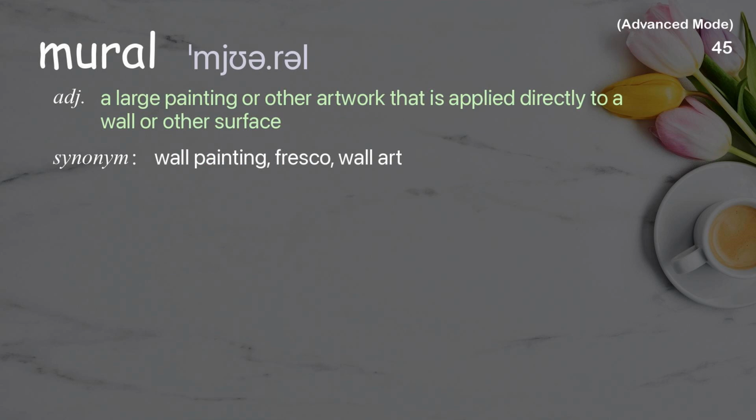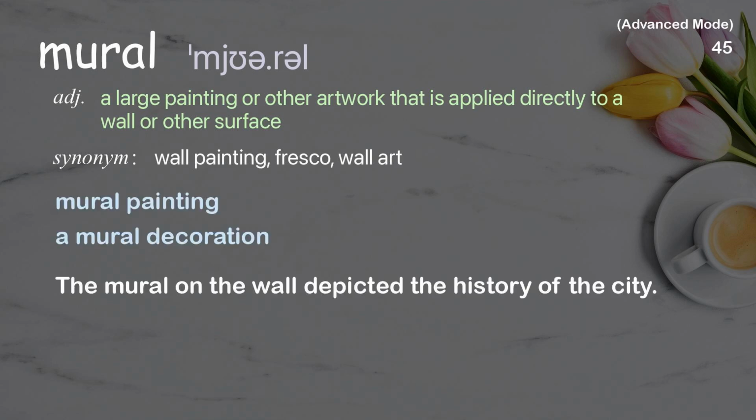Mural. A large painting or other artwork that is applied directly to a wall or other surface. Examples: Mural painting, a mural decoration. The mural on the wall depicted the history of the city.